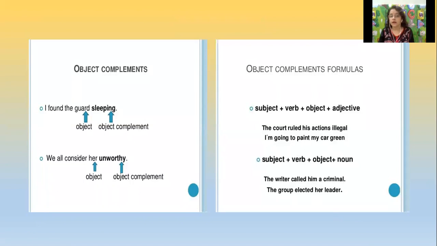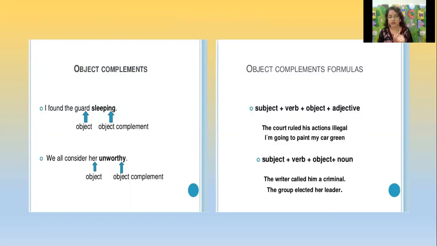Now see, here we have subjective complement and objective complement. So let's have a look at object complements first. I found the guard sleeping. Guard is the object, sleeping is the objective complement. We all consider her unworthy. Her is the object and unworthy is the object complement.